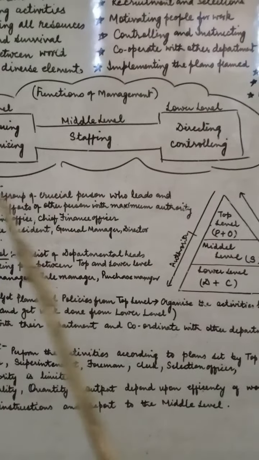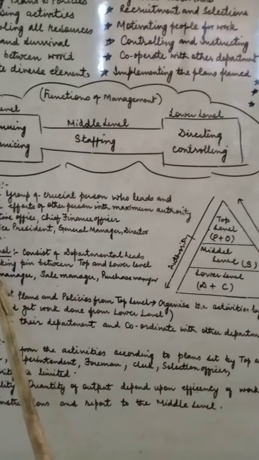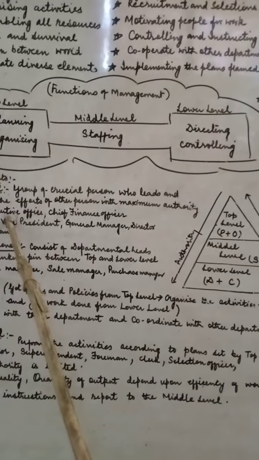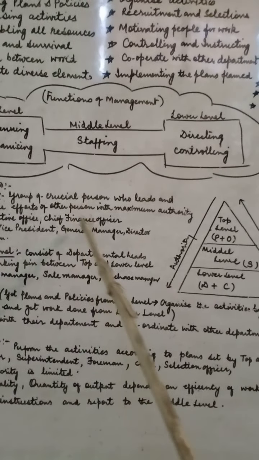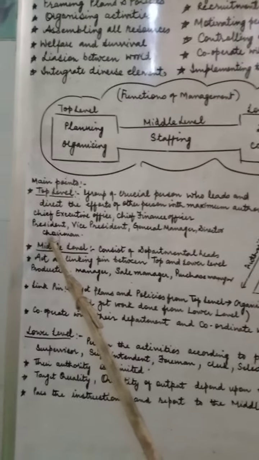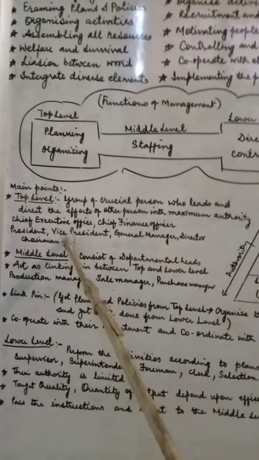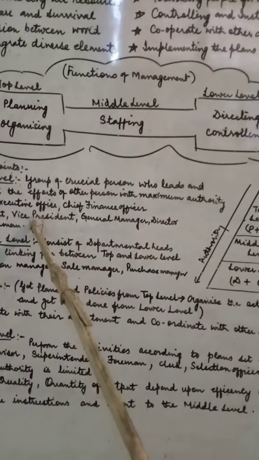What kind of persons come to the top level of management? They can be the chief executive officer, which is called the CEO, the chief finance officer, the president, vice president, general manager, director, chairman.